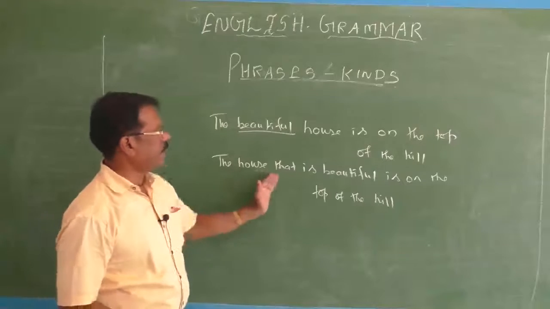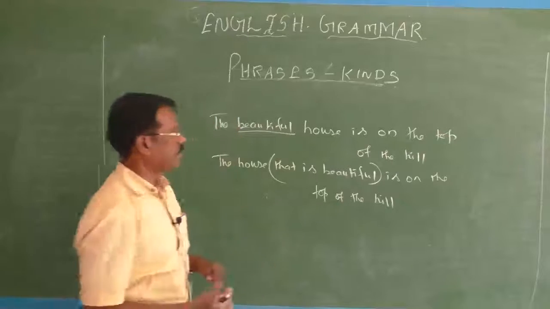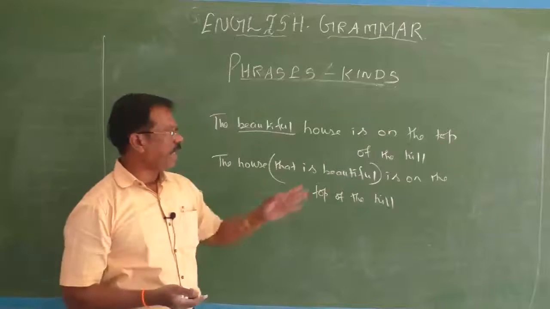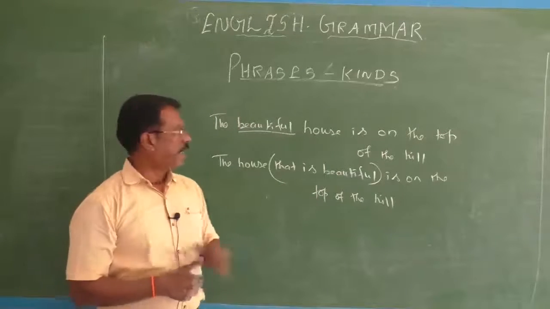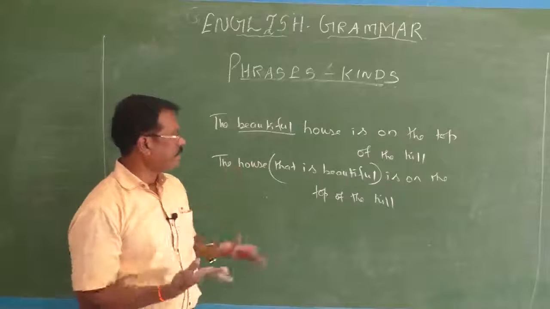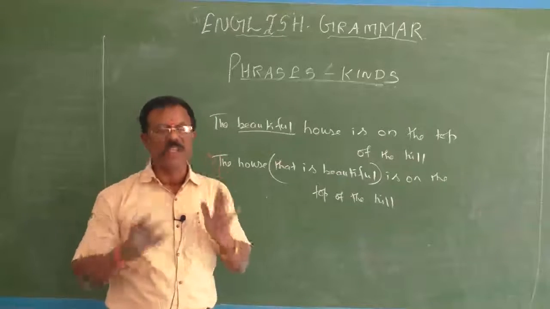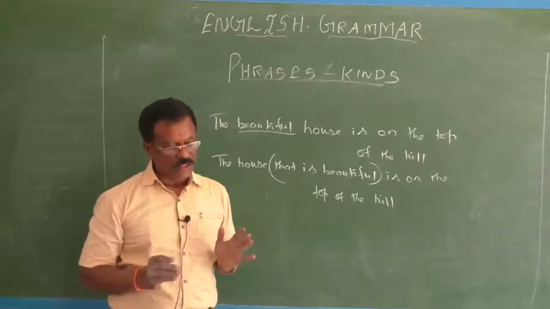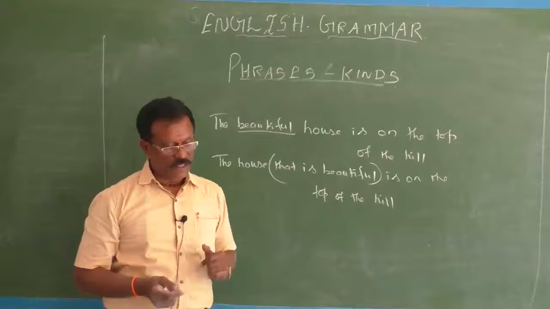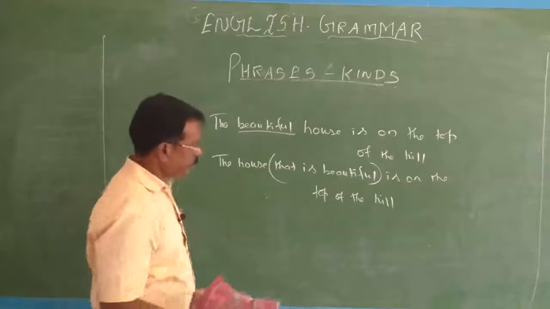That is beautiful is an adjective phrase. Here we have an adjective, and that is beautiful, described in such a way. So in this way an adjective phrase does the function of an adjective. For example, the angry dog barks all day long. One more example I will give you.